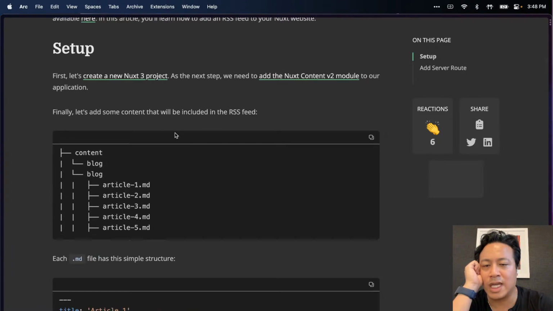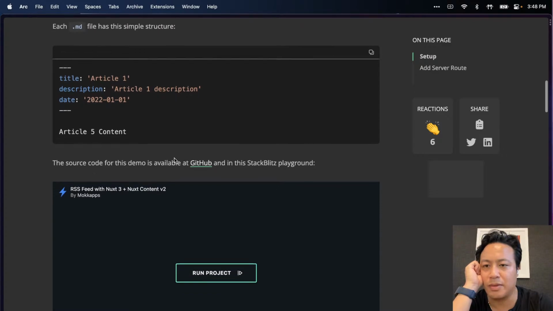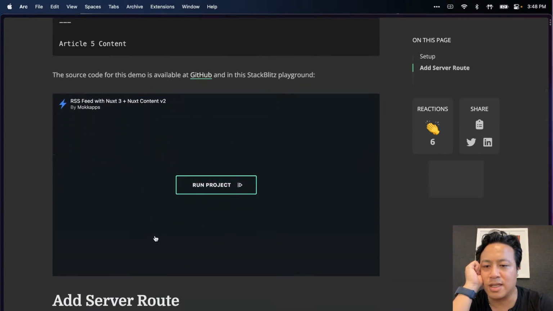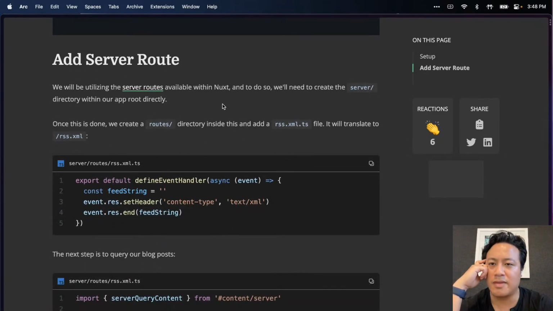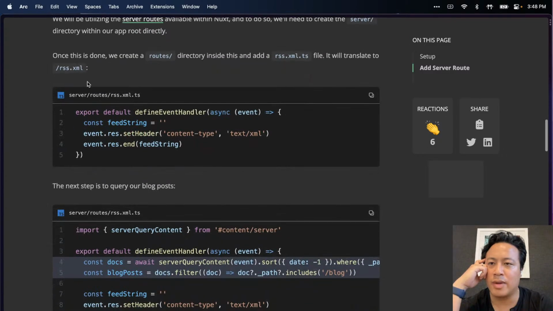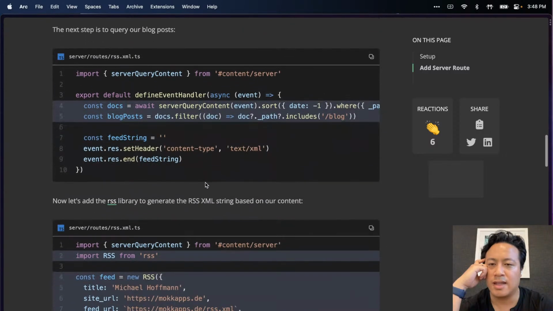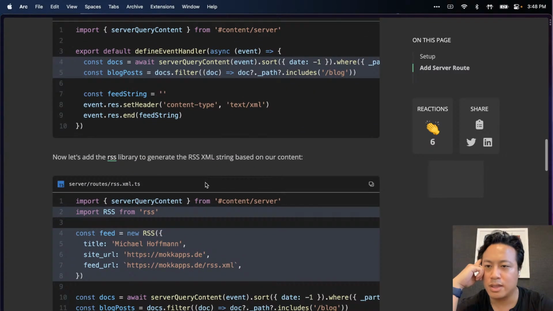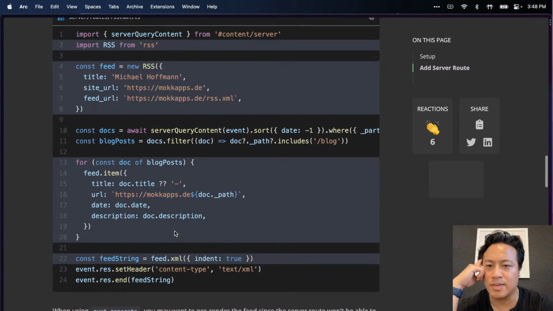So there's a general Nuxt Content integration. That's good to go. I'm happy with that. Yep, there's the StackBlitz that we saw before. And it's interesting, this one has a server route as the approach being taken here. That way it'll ensure that the thing's being created as intended. Then it looks like we're taking the server to break it down, and we have the RSS library to take it and generate the right XML.